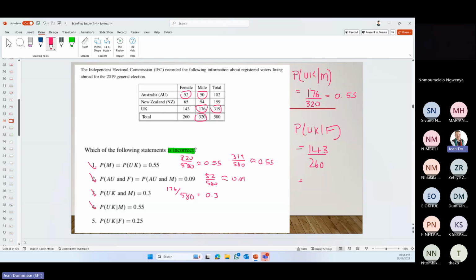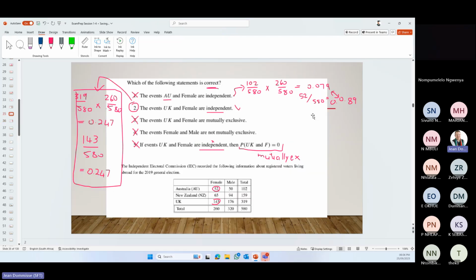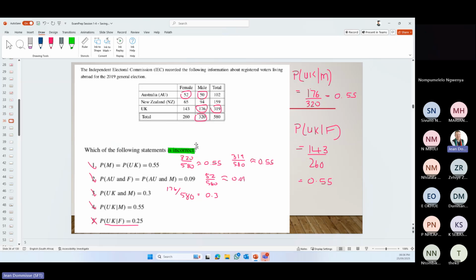So 143 divided by 260, also equal to 0.55. That's interesting. Okay, so that one was the incorrect one because it needed to be equal to 0.55. Okay, so again, same set of data, but phrased a bit differently.